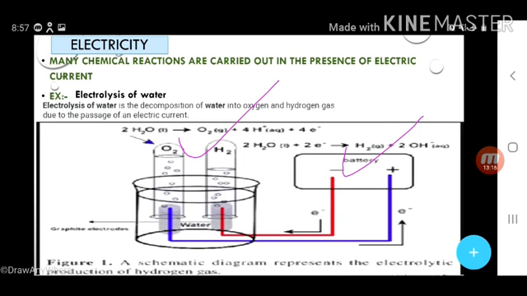When current is passed, you can see current is passing through the solution of water. Water is broken down into two constituent gases, oxygen and hydrogen. You can see hydrogen gas and oxygen gas, and this reaction happens in the presence of electric current. So it is very clear, in a chemical reaction electricity is also required.